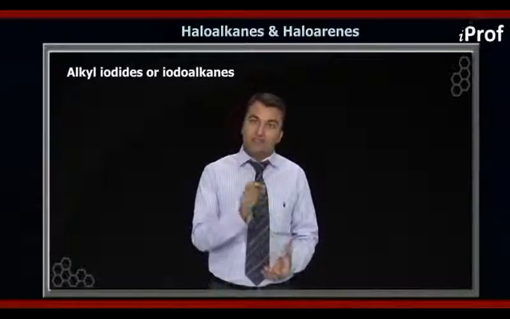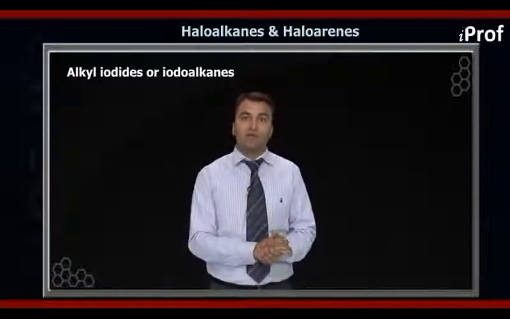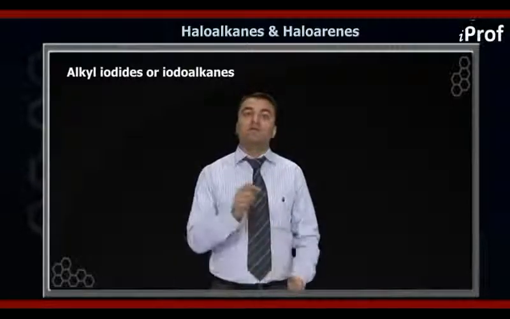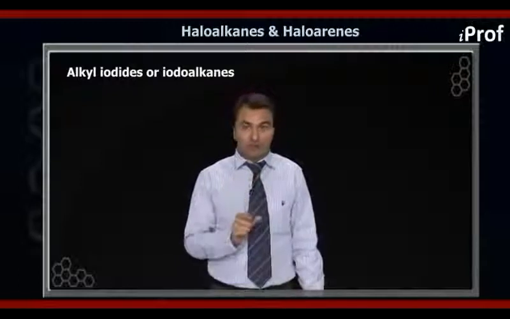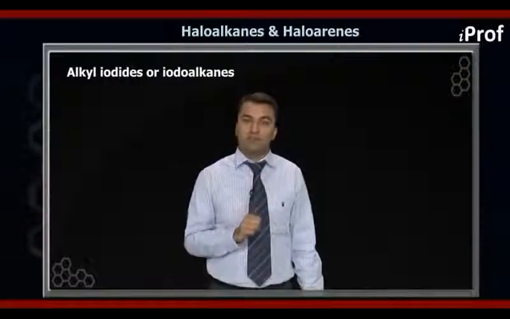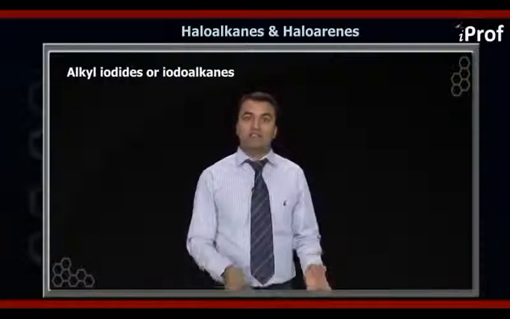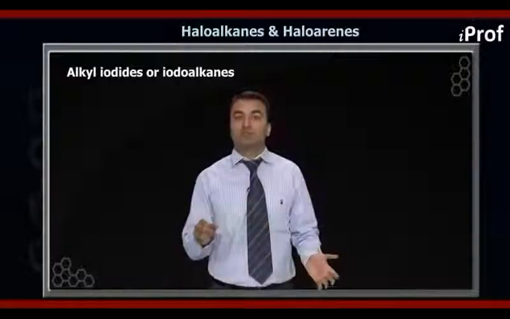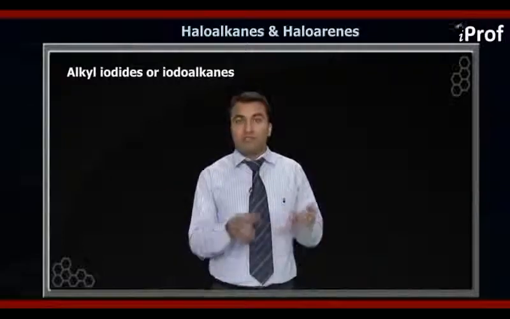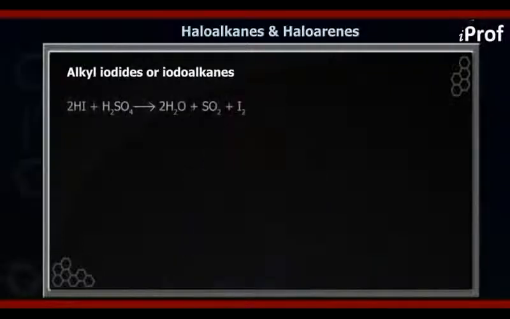Now in the halogenation of alkanes, if you remember, we did iodination of alkanes in the presence of an oxidizing agent, where the oxidizing agent was H2SO4 also, and the function of the H2SO4 was to remove HI as soon as it is formed. So here also in this reaction, that is the reaction of NaI with H2SO4, it will form NaHSO4 plus HI, but because H2SO4 is present in the reaction, it will again oxidize HI. That is why we cannot use H2SO4 for the preparation of HI in this reaction.